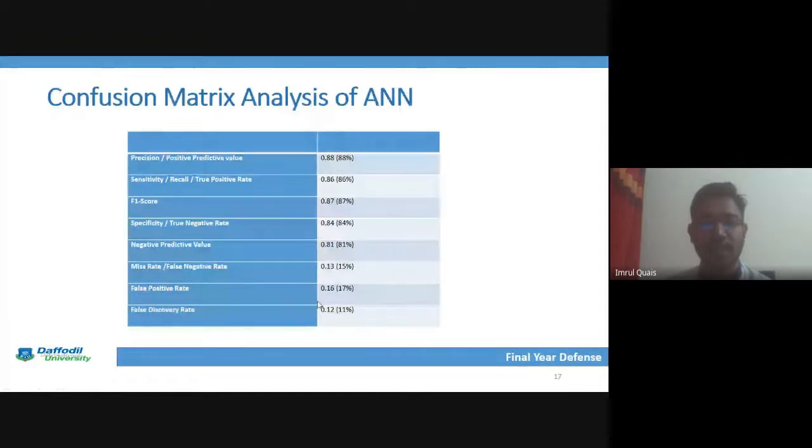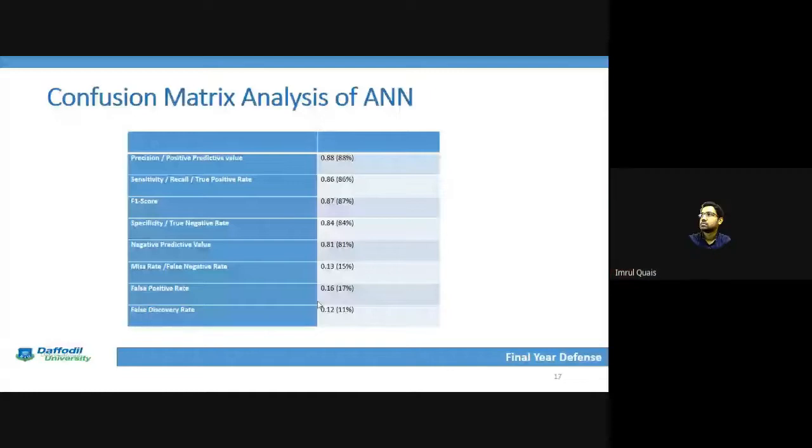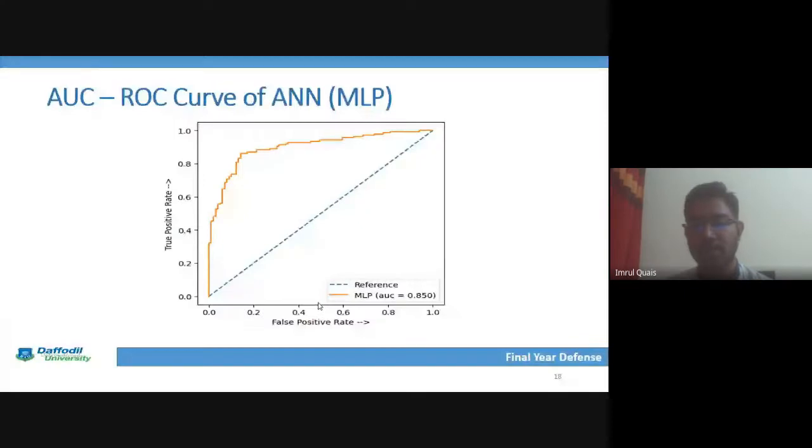After that, we can see that the ROC value is 0.85. So it is also very good for the model of our analysis of sleep disturbance in the COVID-19 dataset.